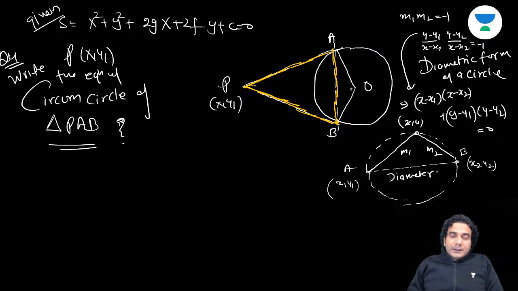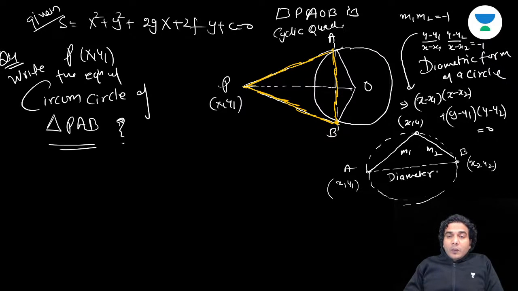Like in this case, OP will be the diameter. Why will OP be the diameter? Because you can see the quadrilateral PAOB is a cyclic quadrilateral, right? Why is it a cyclic quadrilateral? Because you can see this is 90 degrees and this is also 90 degrees.